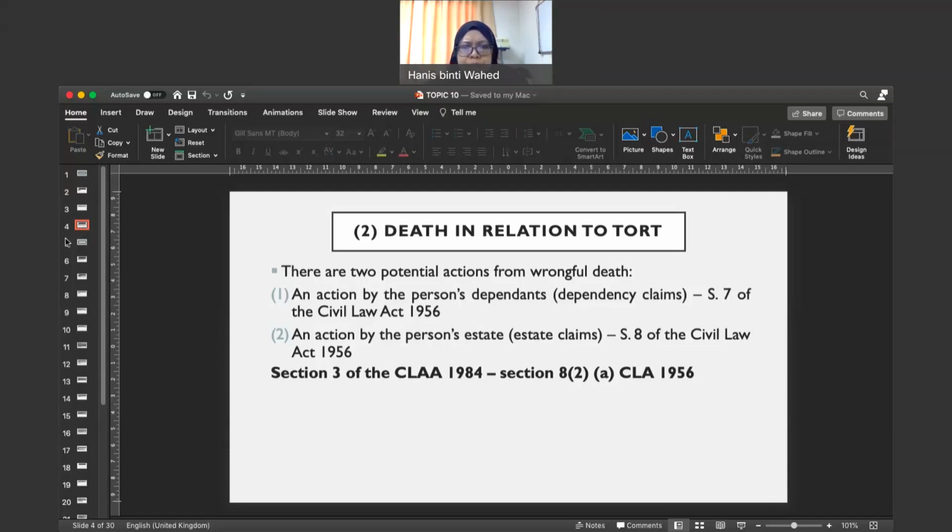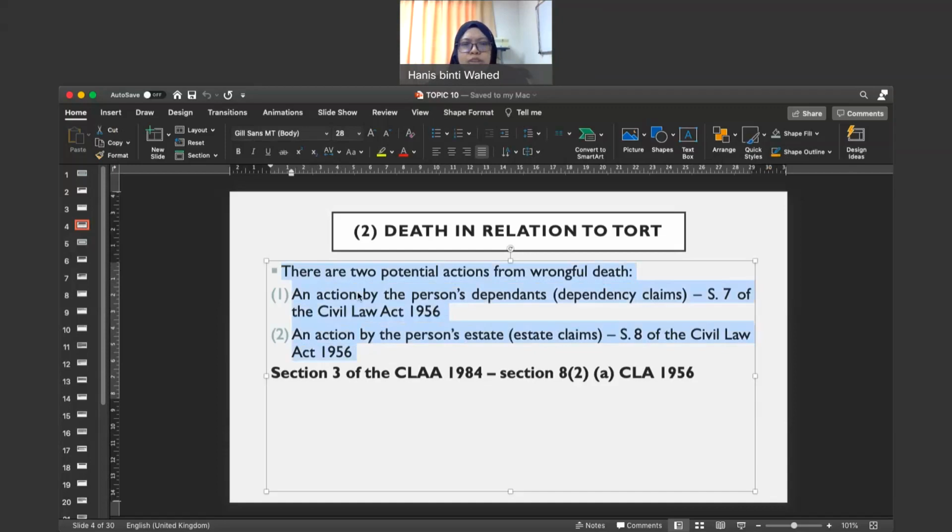As you can see from the slide here, there are two potential actions from wrongful death. As I said earlier, an action by the person's dependents, i.e. dependency claim by virtue of section 7, and also an action by the person's estate, i.e. estate claim by virtue of section 8 of the Civil Law Act 1956.